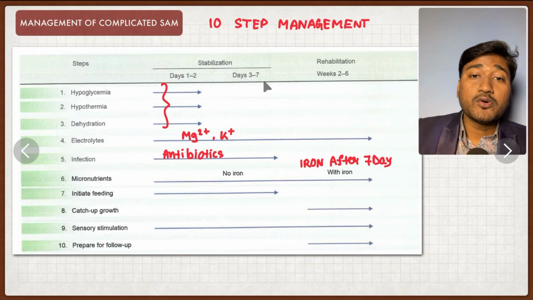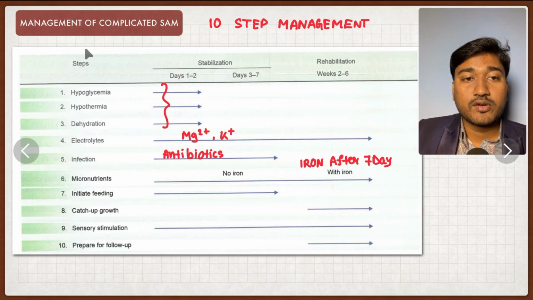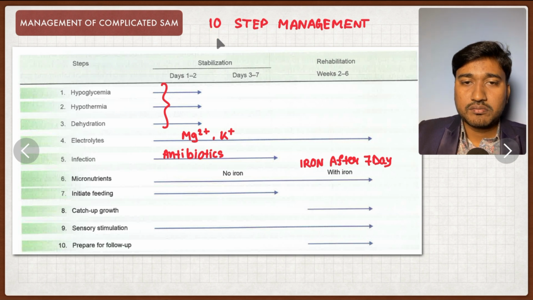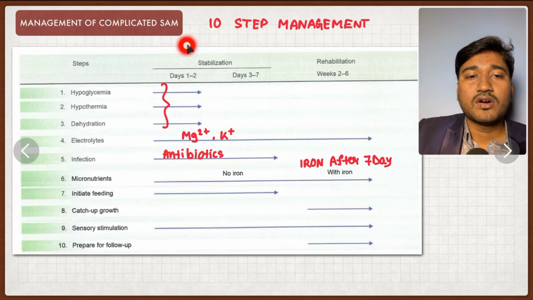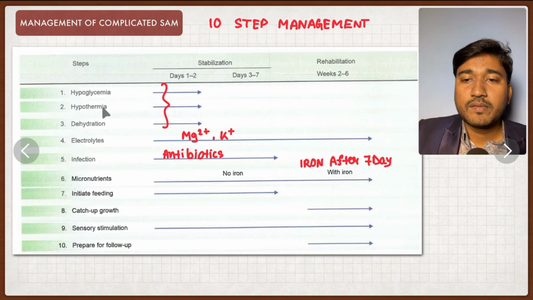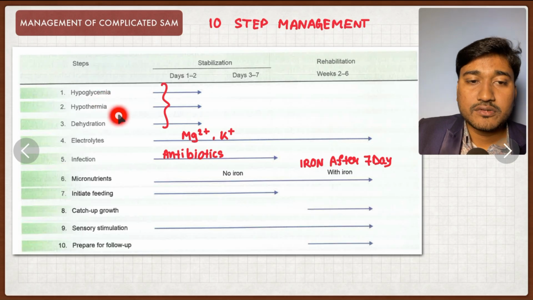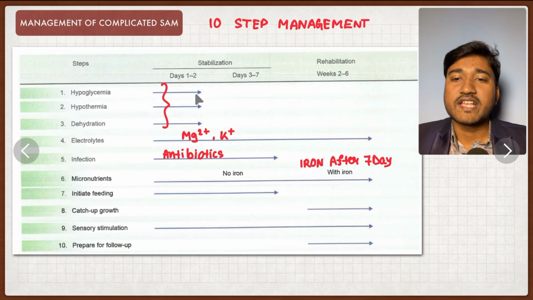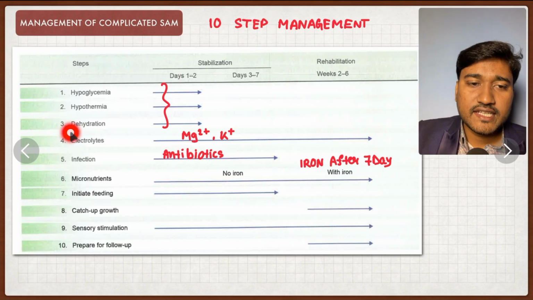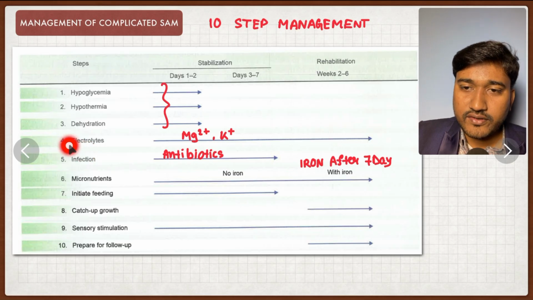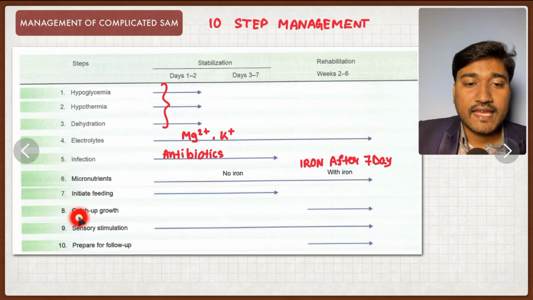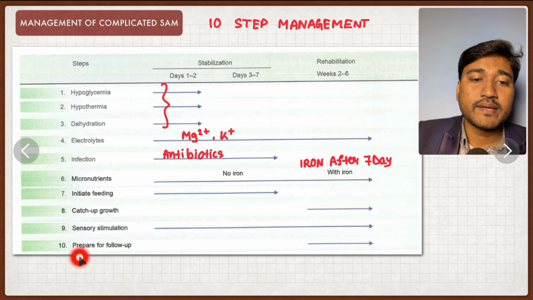Okay, suppose you have admitted a complicated case, now you are managing complicated SAM. This is a very important question that usually comes in your exam: the 10-step management of complicated SAM, you have to remember it. Hypoglycemia, hypothermia, dehydration, very important. Hypoglycemia and hypothermia go hand in hand. Then dehydration, electrolyte imbalance, infection, and micronutrients, then initiate feeding, catch-up growth, sensory stimulation, followed by preparing for follow-up.